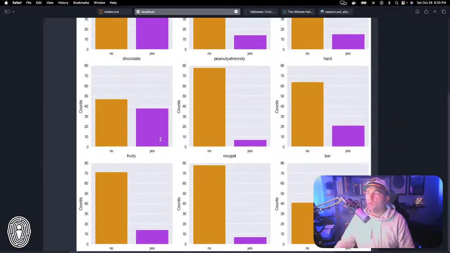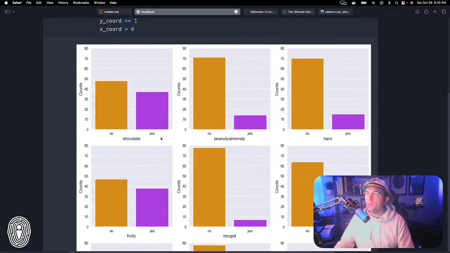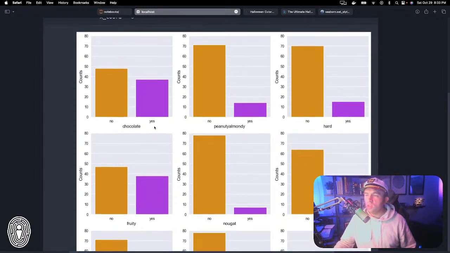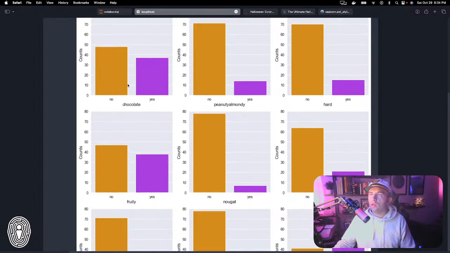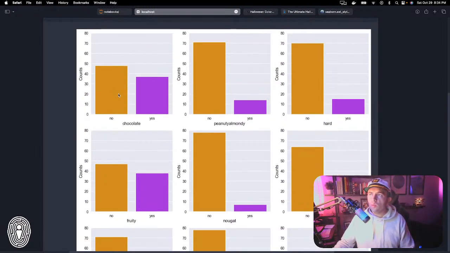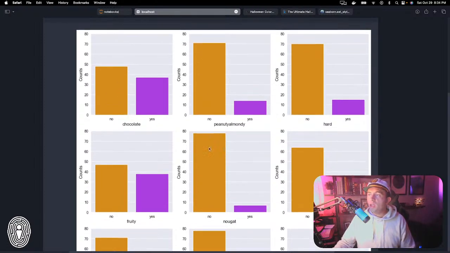Now that we've run this, you can see that we get all 9 of our visualizations all in one fell swoop. Now we're starting to see an interesting story here. Well, I guess I should say it's not super interesting, but you can see how something like this may be super helpful to somebody who's creating a new predictive model. You can see we got our chocolate column, and chocolate is pretty evenly divided. But then we have things like nougat. Now you can see hardly any nougat candies.